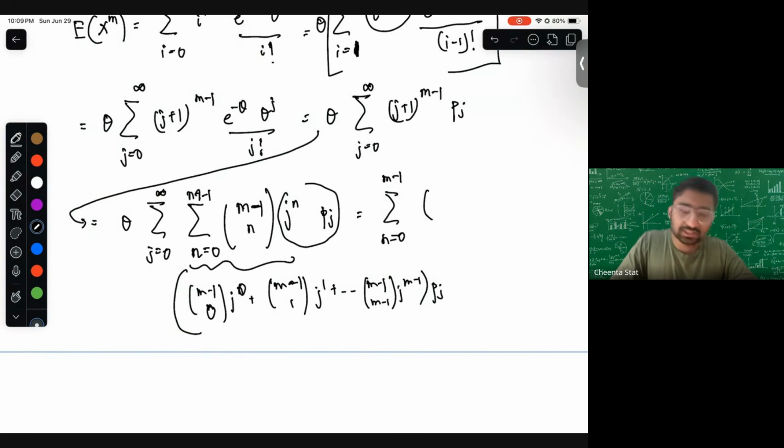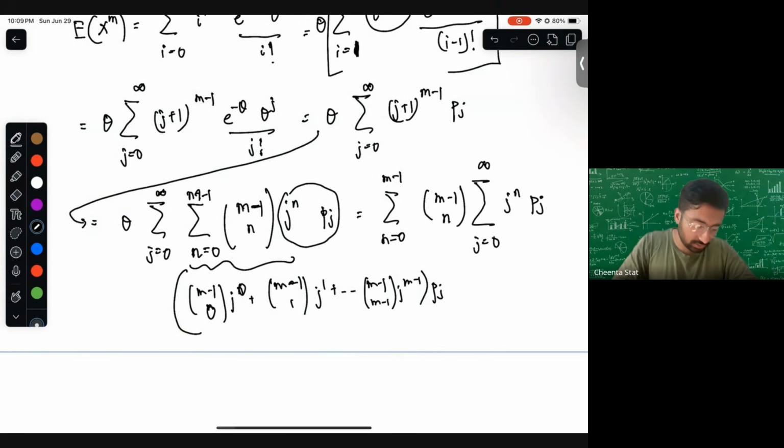So it turns out that this j to the power n pj turns out to be what? Because this is a constant, right? So this turns out to be, simple, expectation of x to the power n.